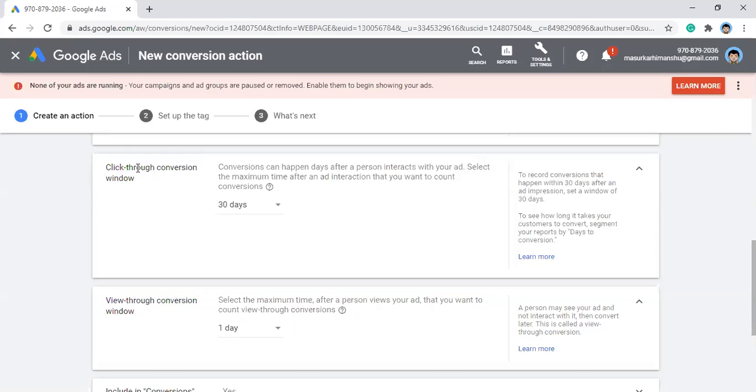So it's conversion through click and conversion through view. Right, so you can understand this as conversion through click, when a conversion occurred through a different click, and not from the same click sometime ago, and it's a conversion through view and not through a click.